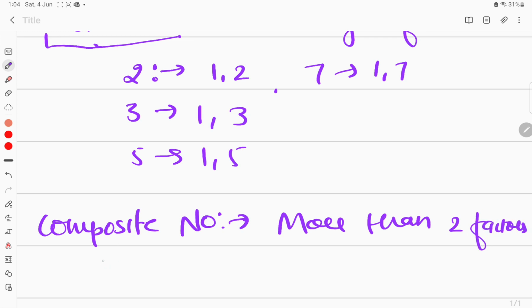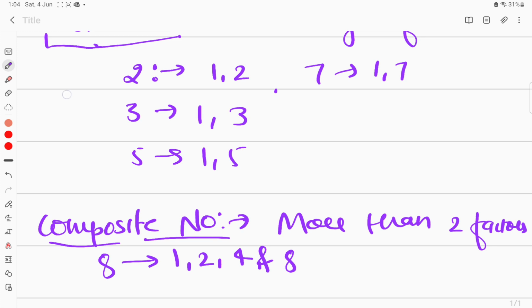Here, suppose I am writing the factors of 8, the possible factors of 8 can be 1, 2, 4 and 8. So you can see there are a total of 4 factors of 8, therefore it is called a composite number. So a very simple definition of prime and composite.